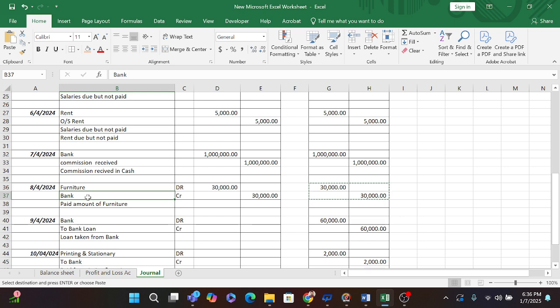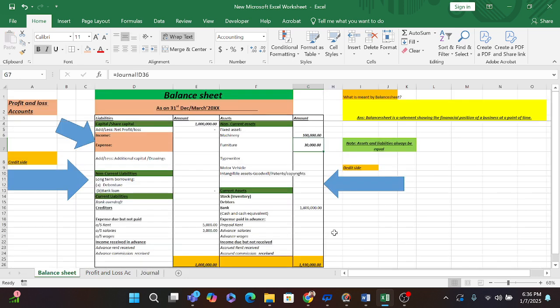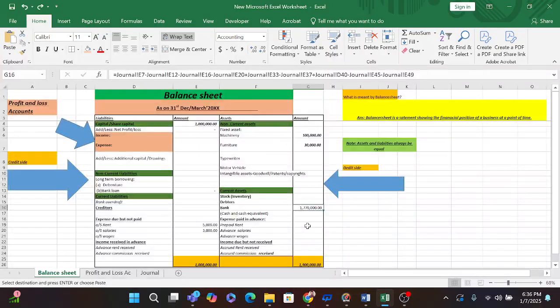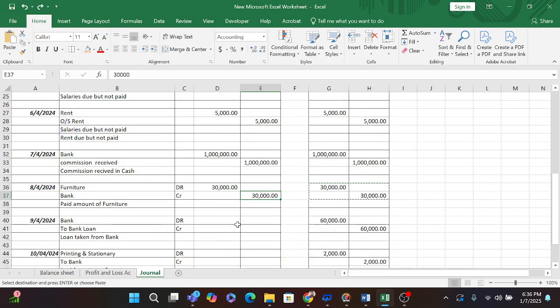whenever the money is coming, then it will be debit, otherwise it will be credit, because here my money is going, so it will be credit, that is 30,000 rupees. If I remove it, my bank balance was 18 lakh rupees. If you see, when I post the amount 30,000, my balance will be 17 lakh 70,000 rupees.